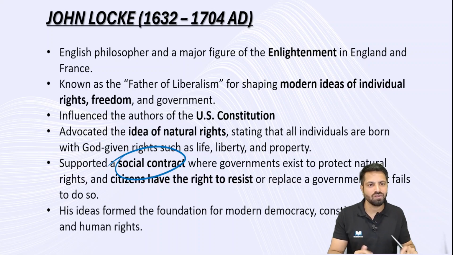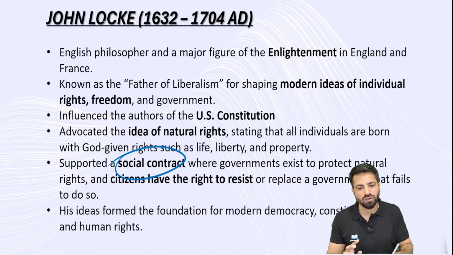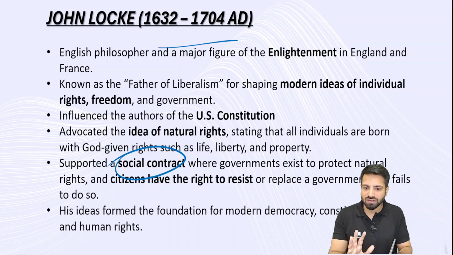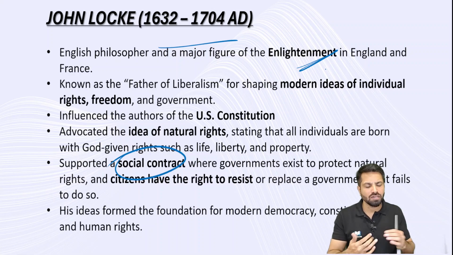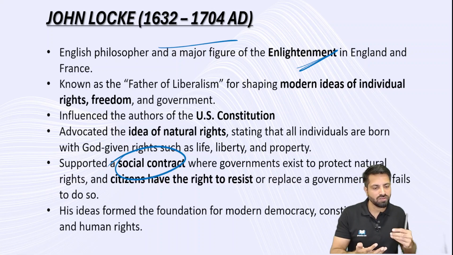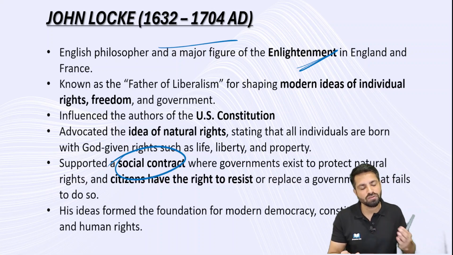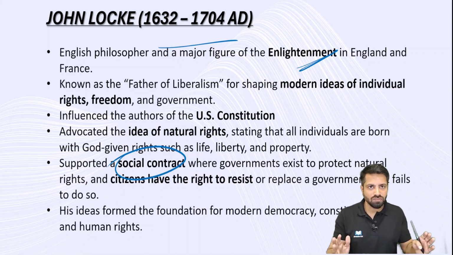extensional definition has been given. The new dimension has been given by John Locke. Time period is 1632 to 1704 AD. And here he is an English philosopher, especially at the time of Enlightenment. In the Enlightenment, there are philosophers from England, there are philosophers from Prussia, there are philosophers from France, different philosophers, different points of view. Keep these things in your mind.